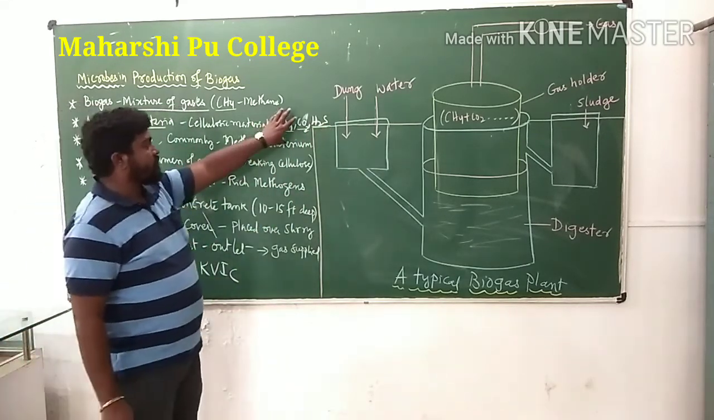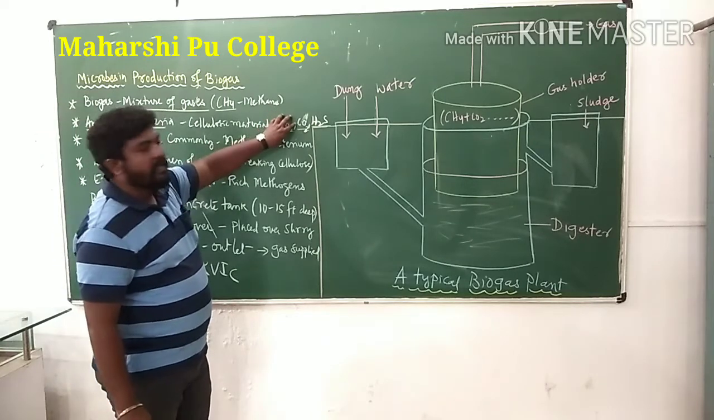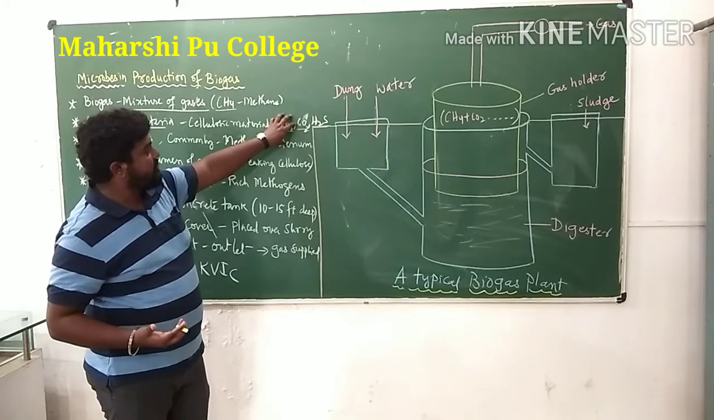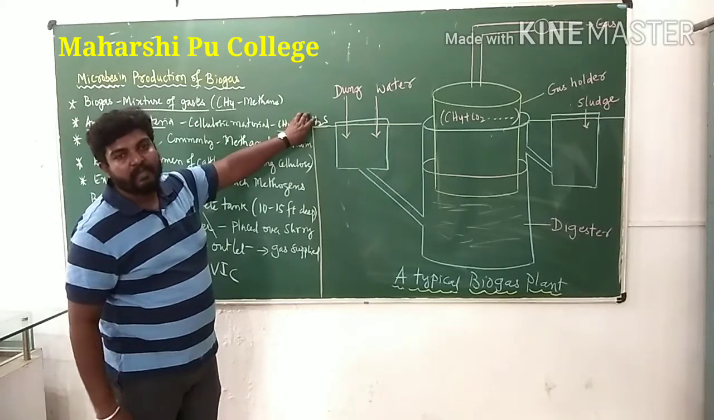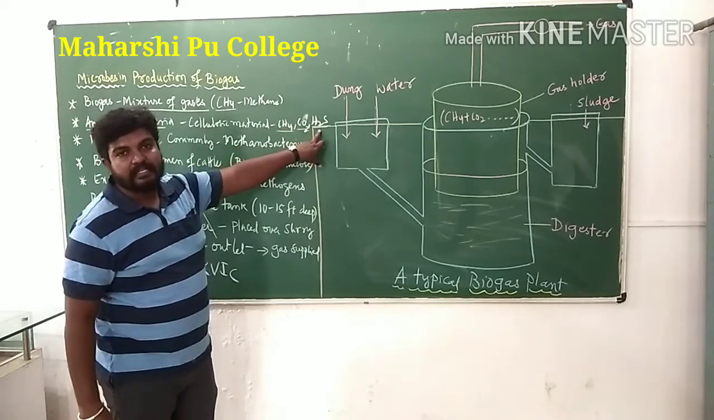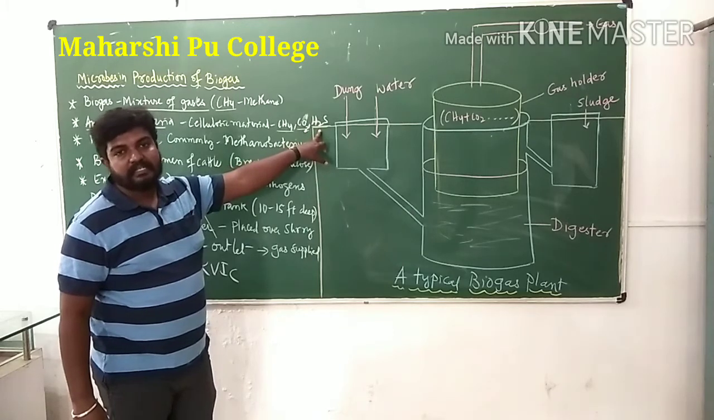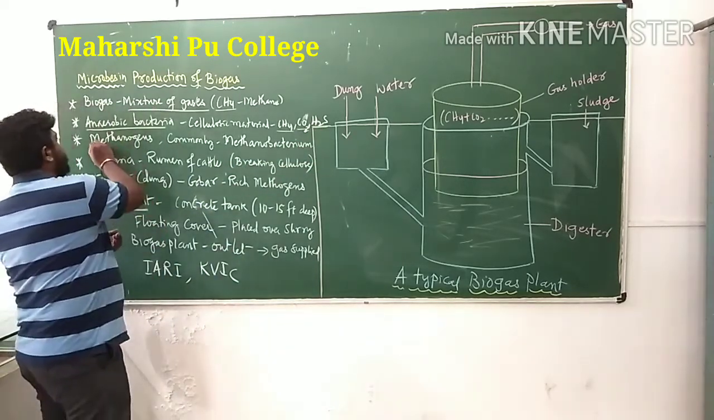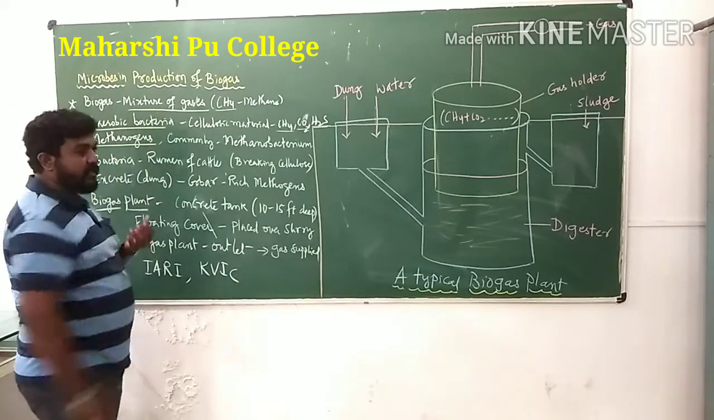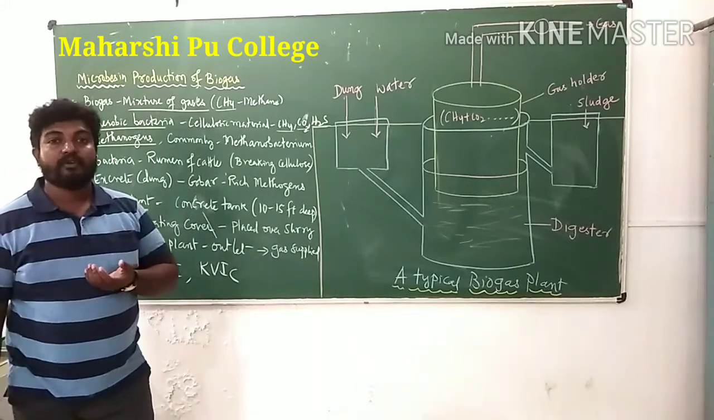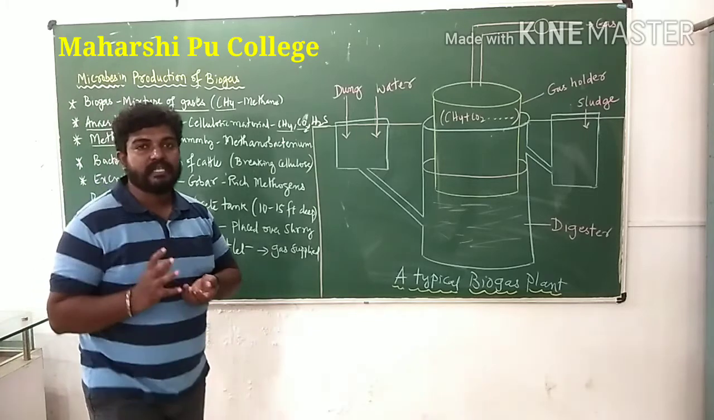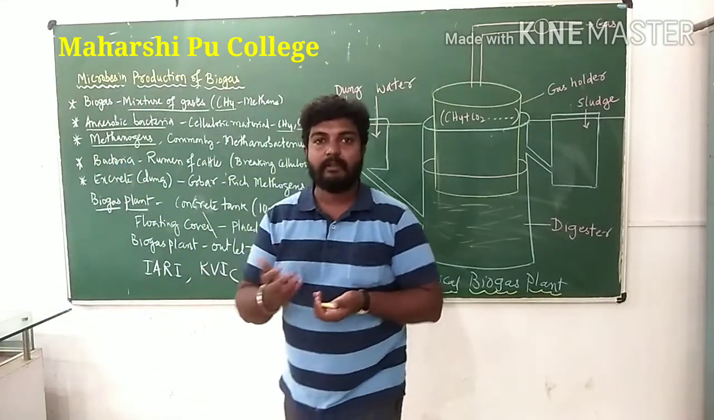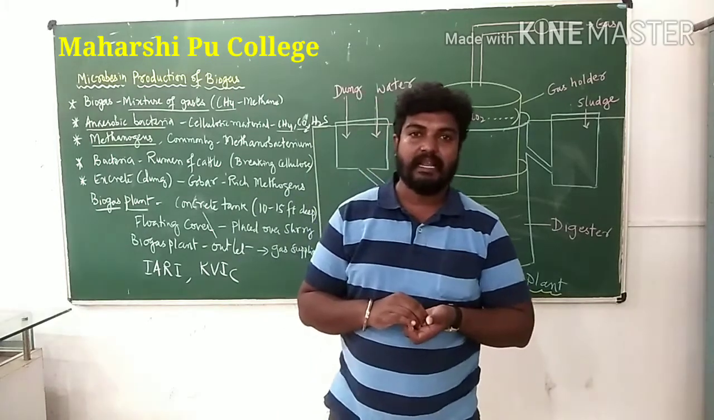The majority is methane gas. Along with the methane gas, there is carbon dioxide and hydrogen sulfide. These anaerobic bacteria we call methanogens. Methanogens are anaerobic bacteria which act upon the cellulosic material.